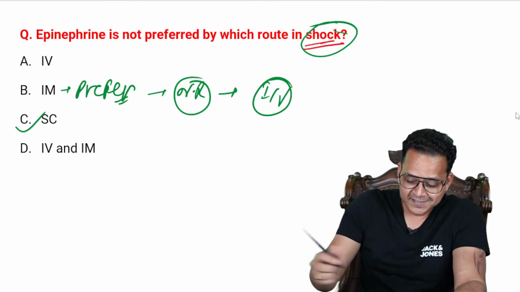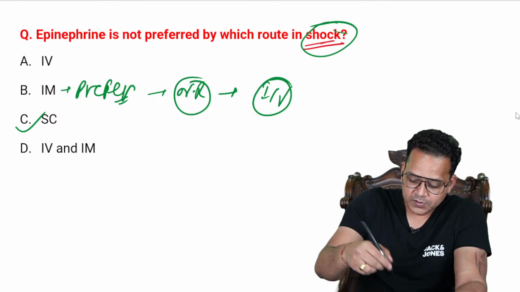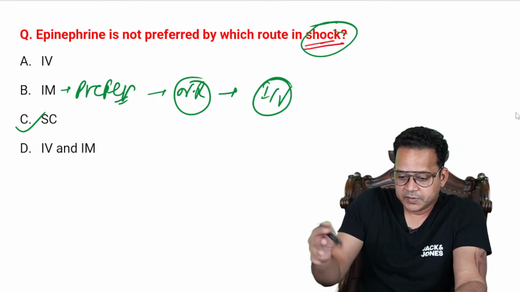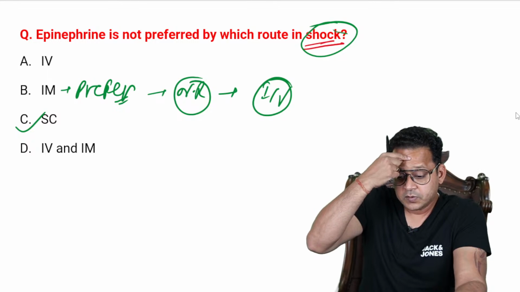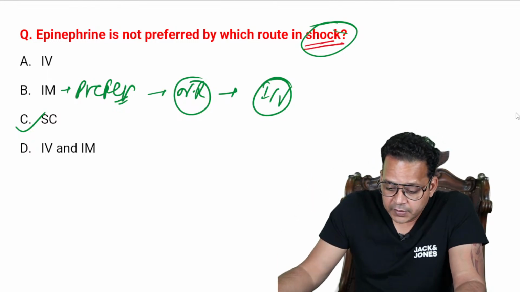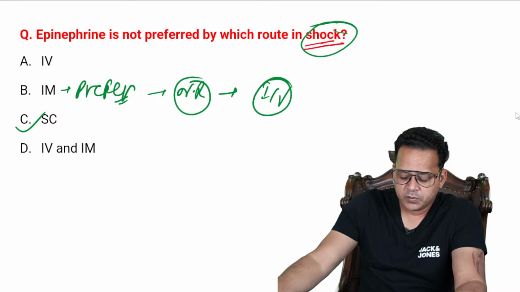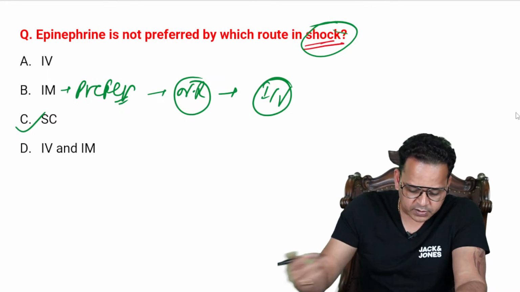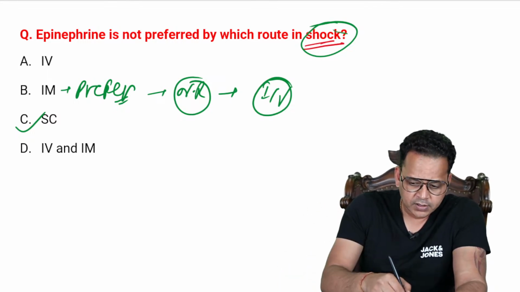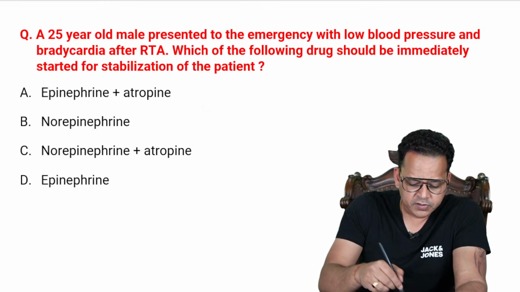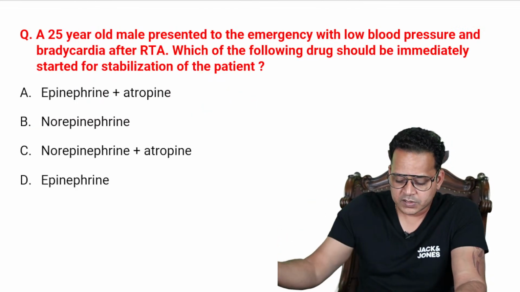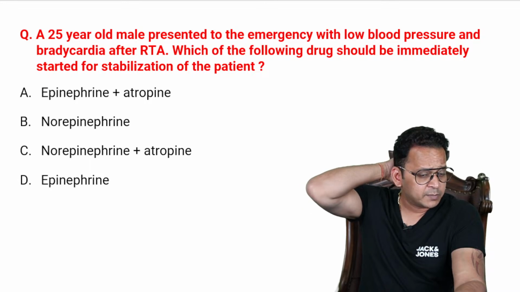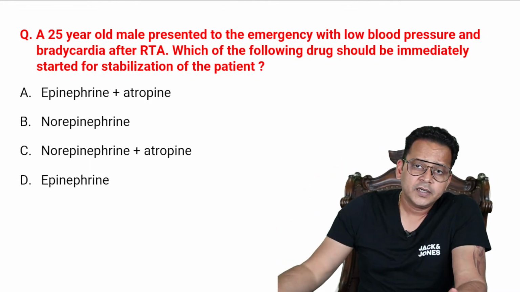All right. Anyways, if I'm giving it by IM route and there is no response, then I can give it by IV. All right, guys. So this is the new camera, and I'm still trying to learn about it. I'm not very good with cameras and all. Whatever I try to learn about cameras is just for you guys, so that I can do these sessions. The older camera I had, it became pregnant.